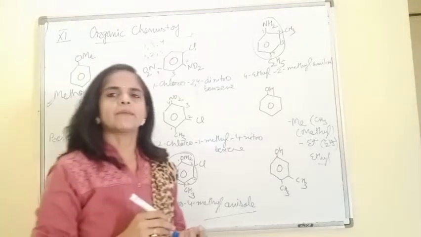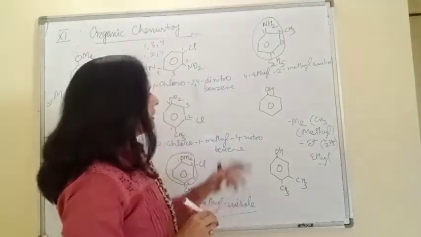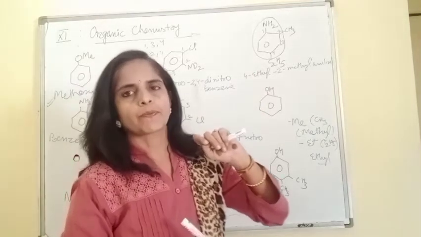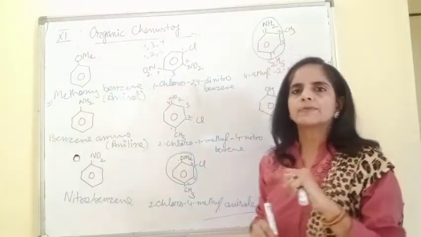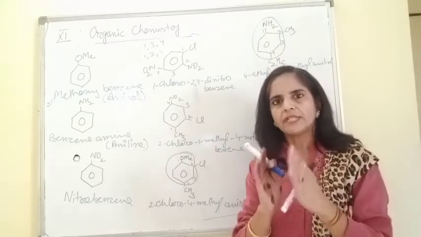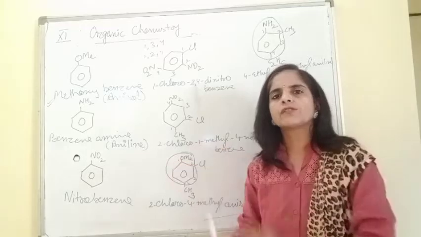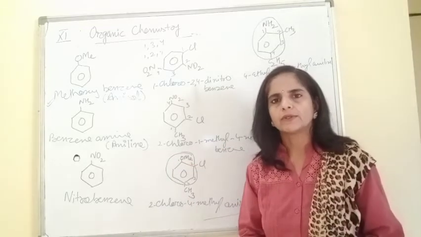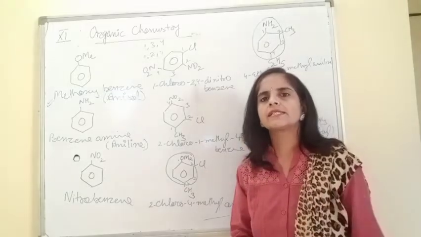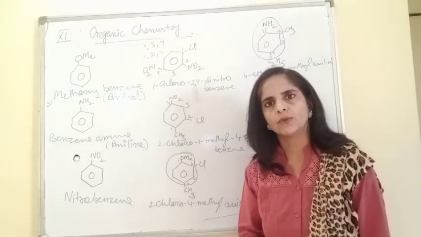Done? Coming to next. In next case, benzene ring is bonded with OH. In aliphatic compounds, beta, how do we write the names of these compounds? After alkane, we use suffix ol. Yes or no? We write alkane, that is main chain, and then we use the suffix for alcohol, that is ol.